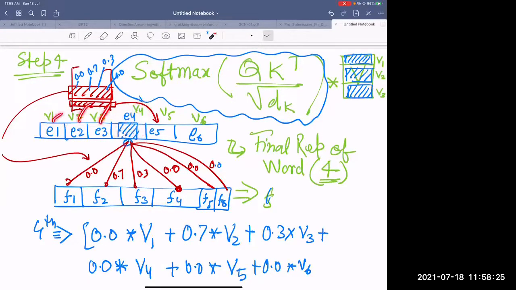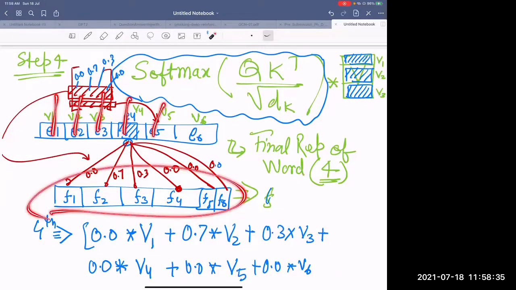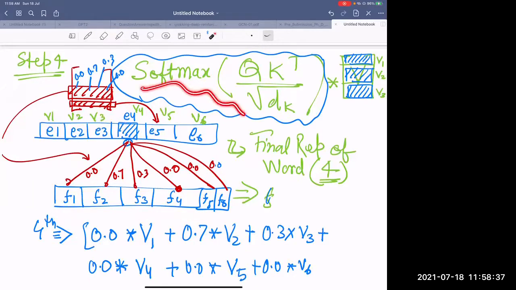This value matrix is going to tell you the values of each and every word, and it's just going to be scaled or weighted using the dependencies we just have got.